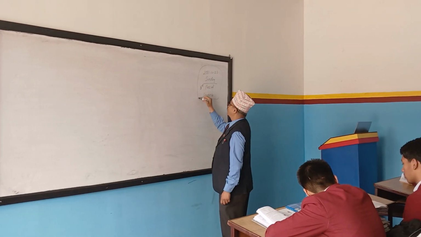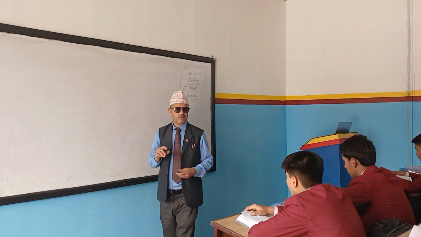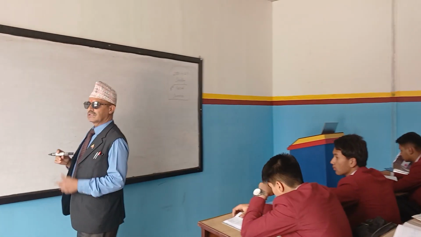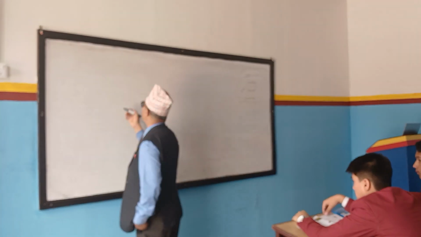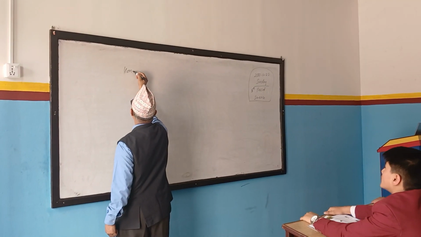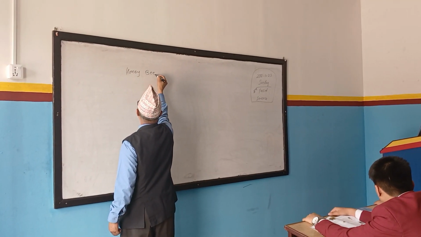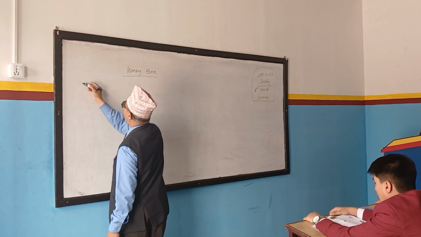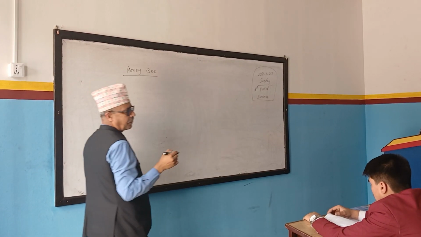So what are we discussing? Honeybee, right? In some books it may be given as life cycle of honeybee, or here it is honeybee. We have already started this topic. What have we discussed earlier?